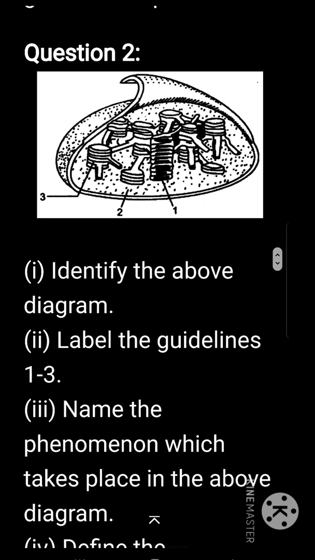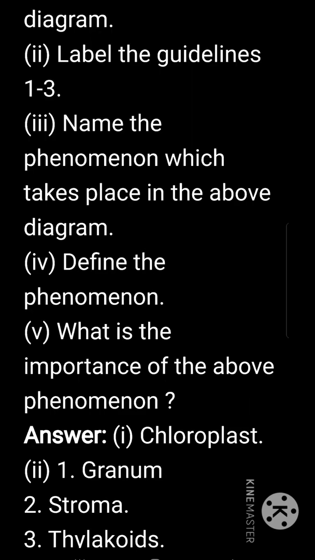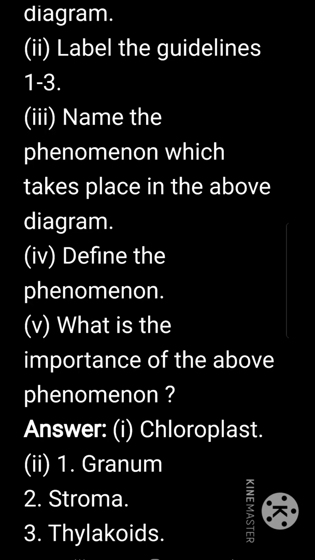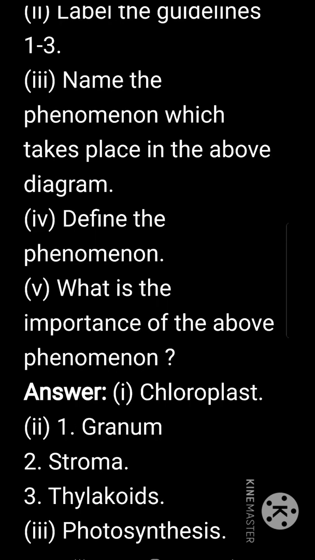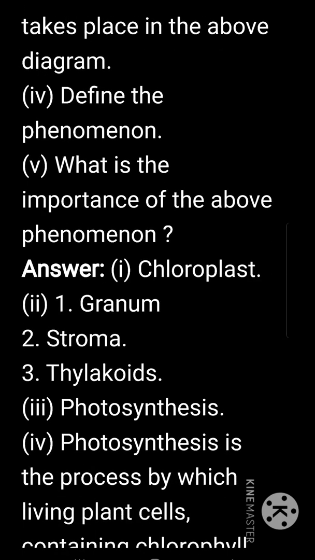Identify the above diagram. Label the guidelines 1 to 3. The diagram displayed on the screen is chloroplast. 1 is granum, 2 is stroma, 3 is thylakoids. Name the phenomenon which takes place in the above diagram. Photosynthesis is the phenomenon which takes place in the above diagram.